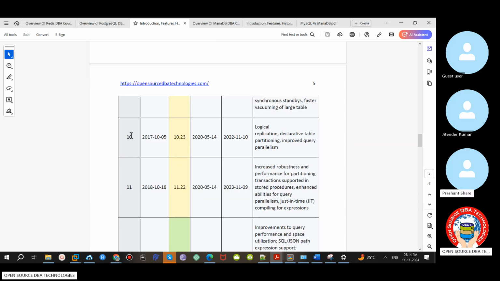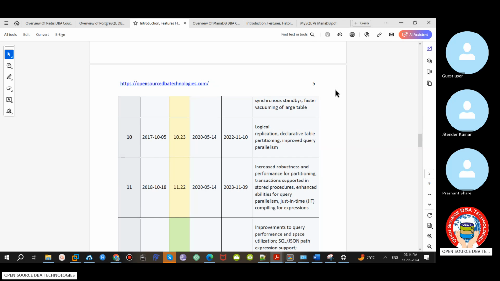But version 10 is one more major version. PostgreSQL 10 was released in the year 2017. For the DBA side, they added logical replication and partitioning. Before version 10, partitioning was tough. Basically we had a parent table followed by a child table for each partition. It was very difficult to maintain partitions using triggers and functions. From version 10, native partitioning is very easy.